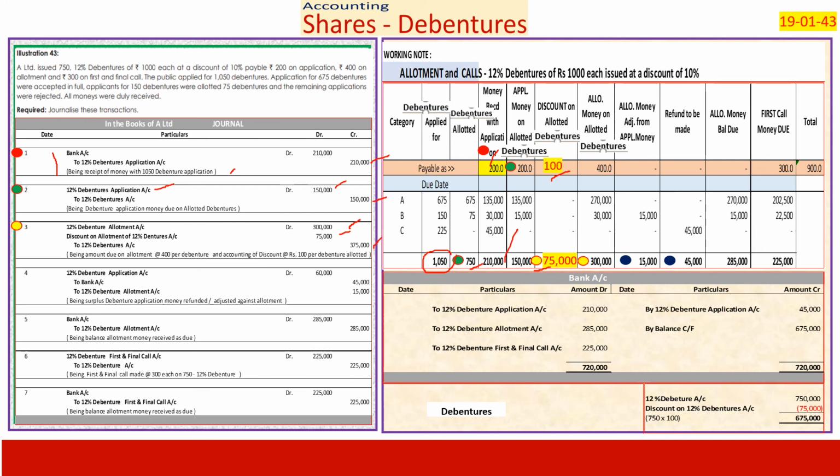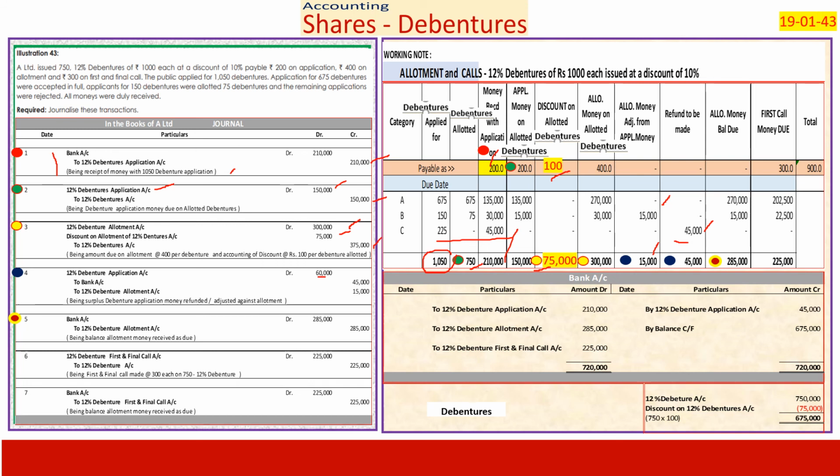Out of 60,000, 15,000 is adjusted against allotment and 45,000, since the applications are rejected, we have to refund. This is the entry we pass. Debenture application account debit 60,000 to bank account 45,000 and to debenture allotment account 15,000 because this is adjusted against allotment.